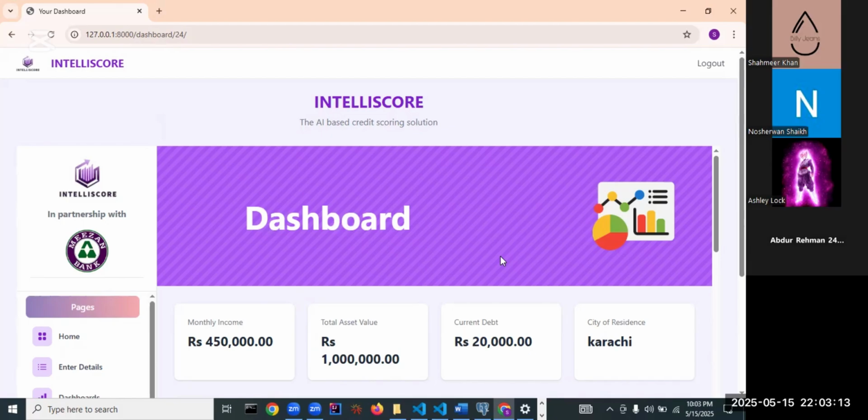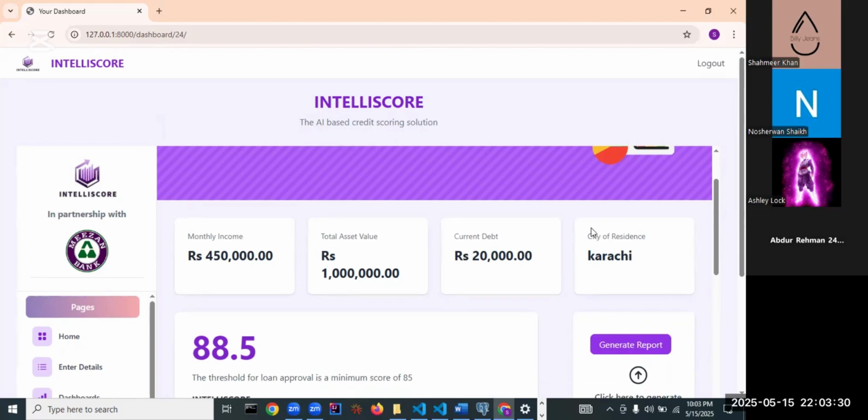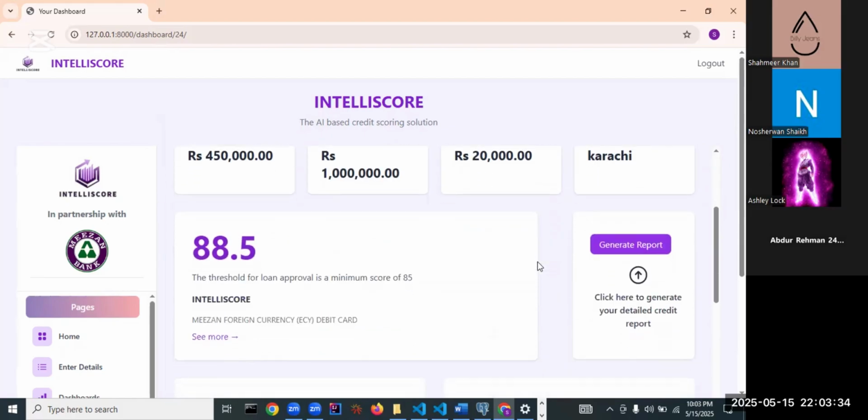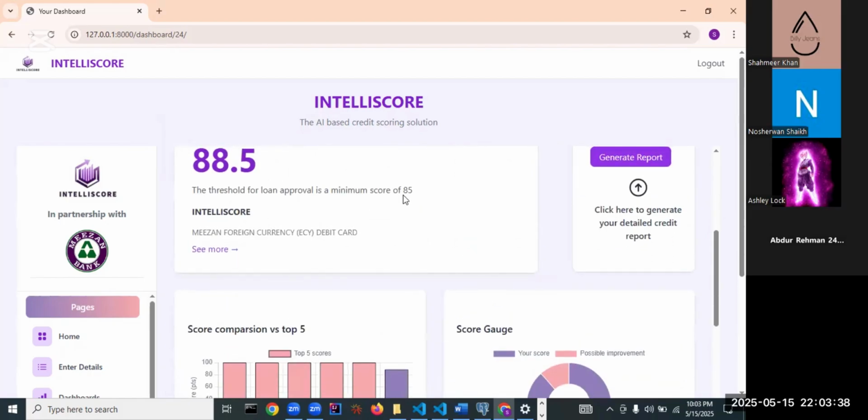Please, Shamir, proceed. Okay, so the dashboard basically compares the current customer's entries to the data set's averages and other metrics. The data set is basically the previous customers that have applied for loans to Meezan. So at the top, we show a few KPIs that would be important for assessing this. Here we show the exact score that's calculated, and here we show that the minimum is a score of 85.